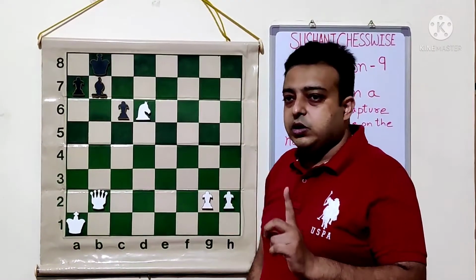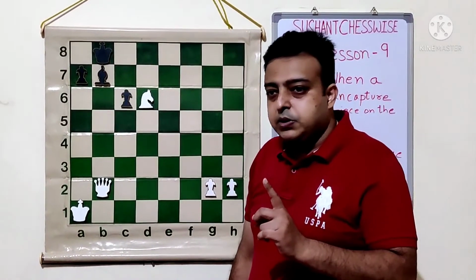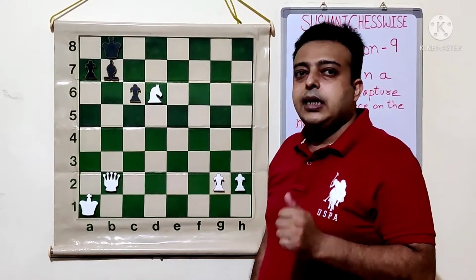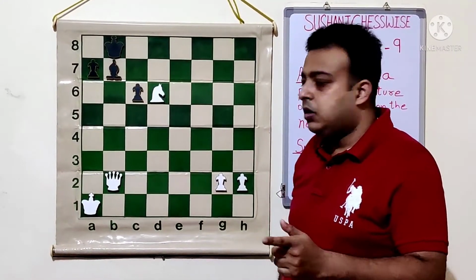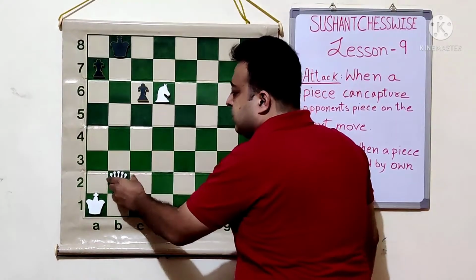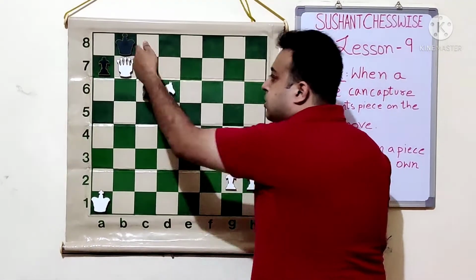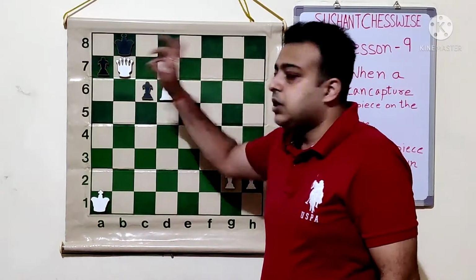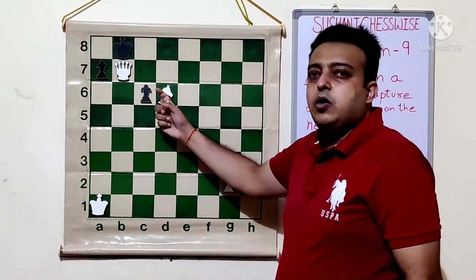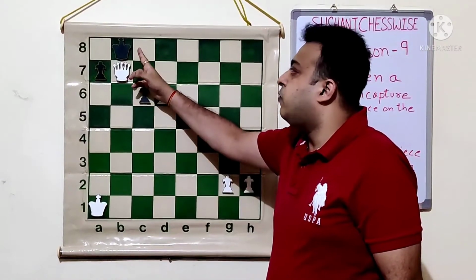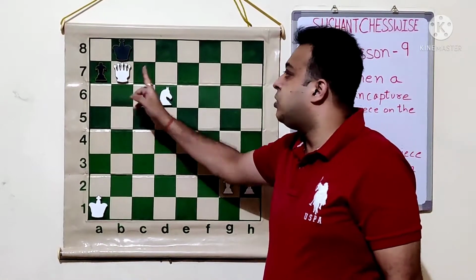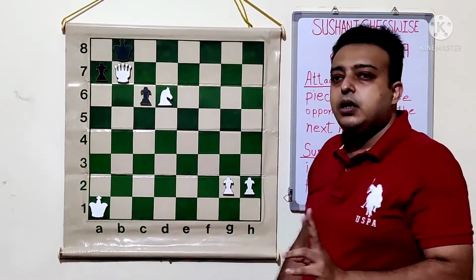Now, first rule: when we want to capture, whenever only the king supports, at that time we capture with the bigger piece. Let's see. So now only the king is protecting, so the bigger piece is the queen. The queen captures the bishop, it gives a check. Now see, the king cannot take the queen because of the knight. King can't move to c8 or a8 because of the queen. King can't go to c7 because the queen attacks. So it has become a checkmate.